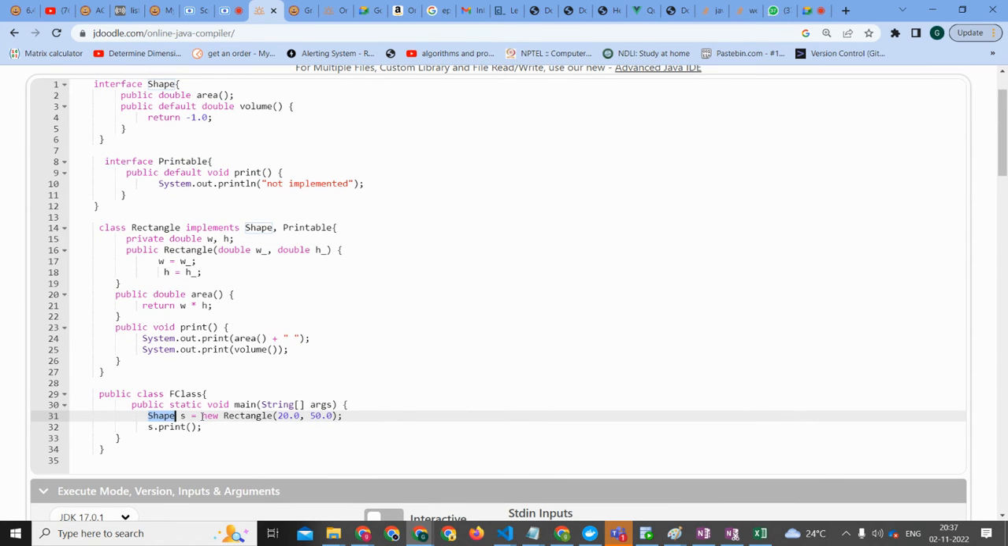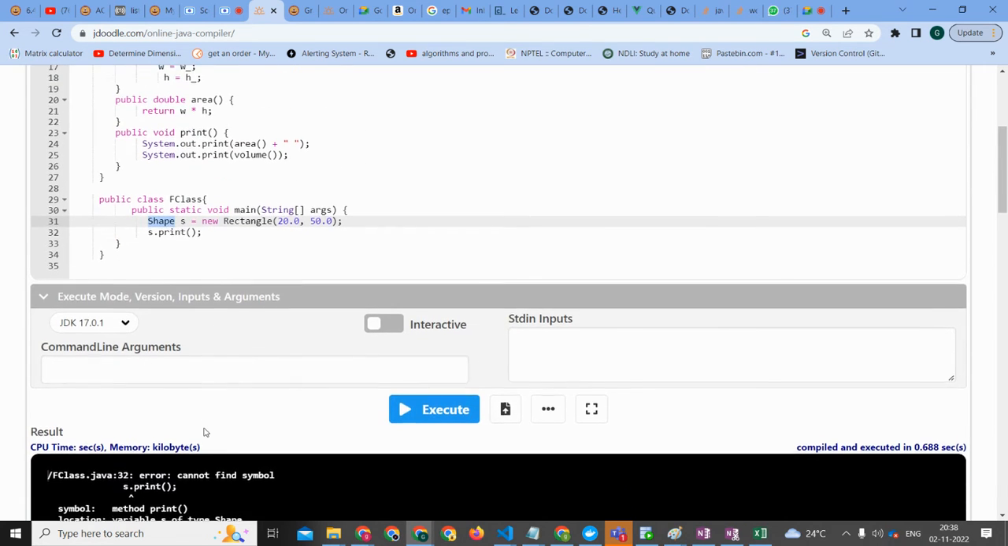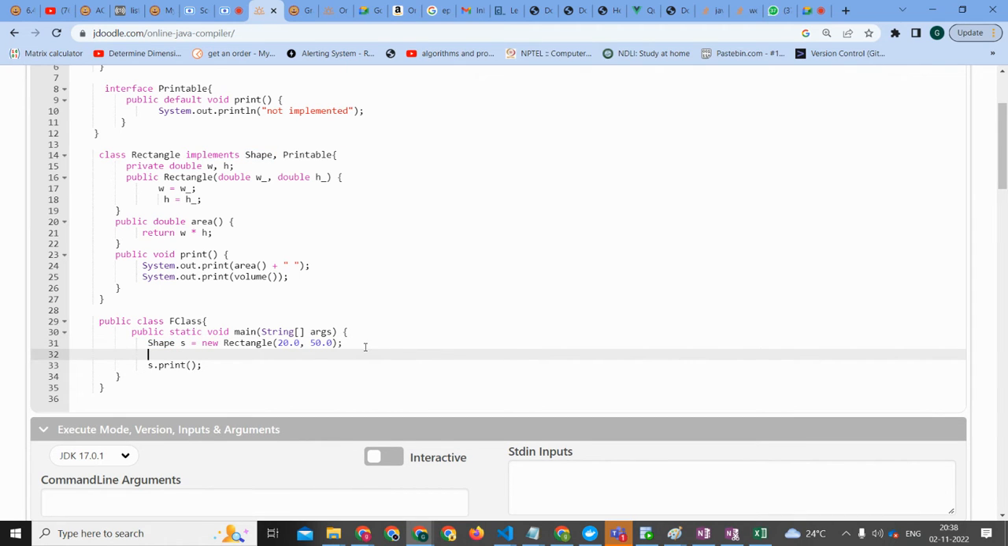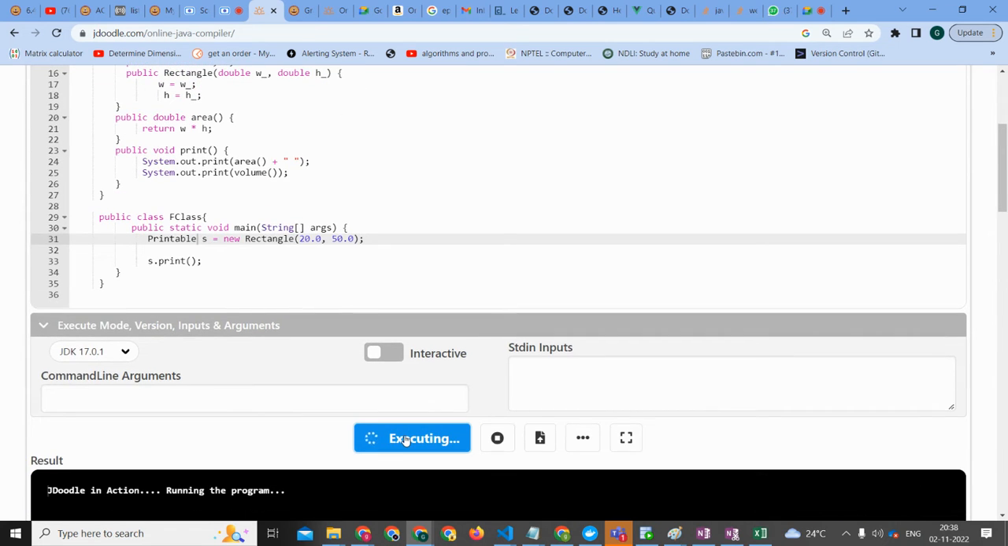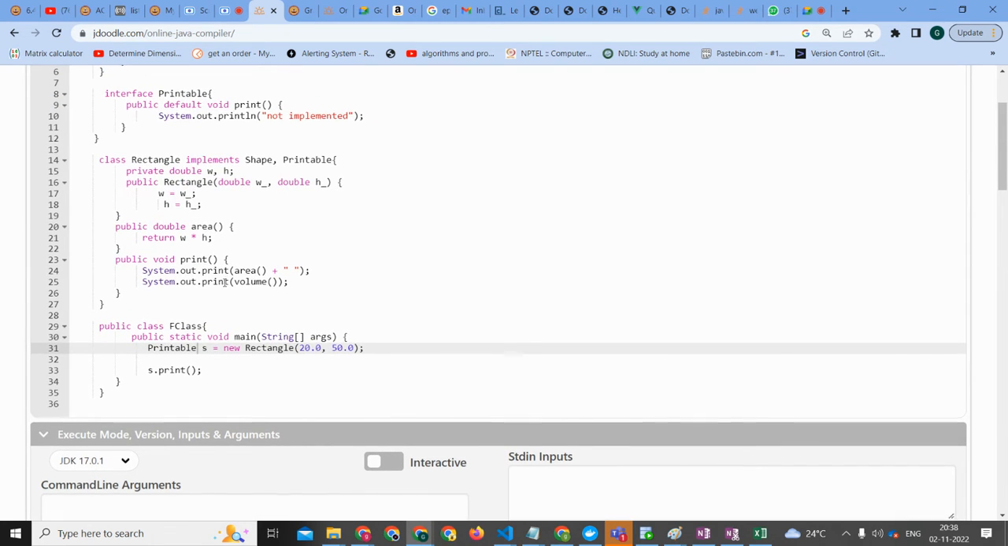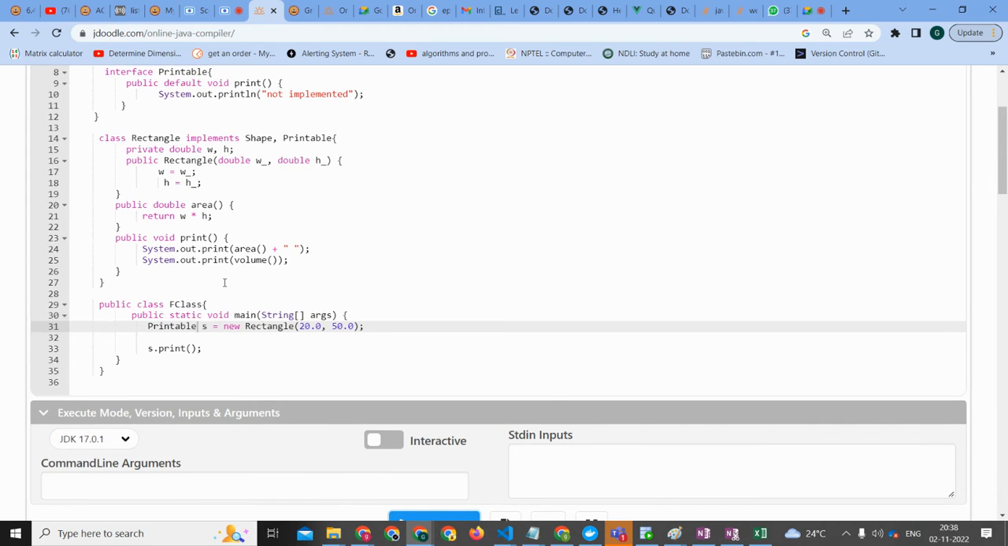Shape doesn't have the print method, no? Shape doesn't have the print method. So if it had been of type Rectangle or Printable, it's fine. I think if I put Printable, I'm not sure, just praying to God it should work. Yeah, with Printable, it is printing both. Shape doesn't have that, so it is giving an error.